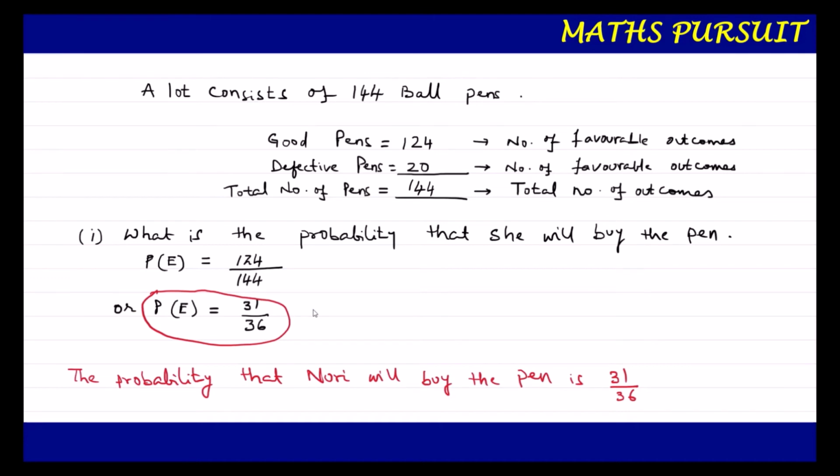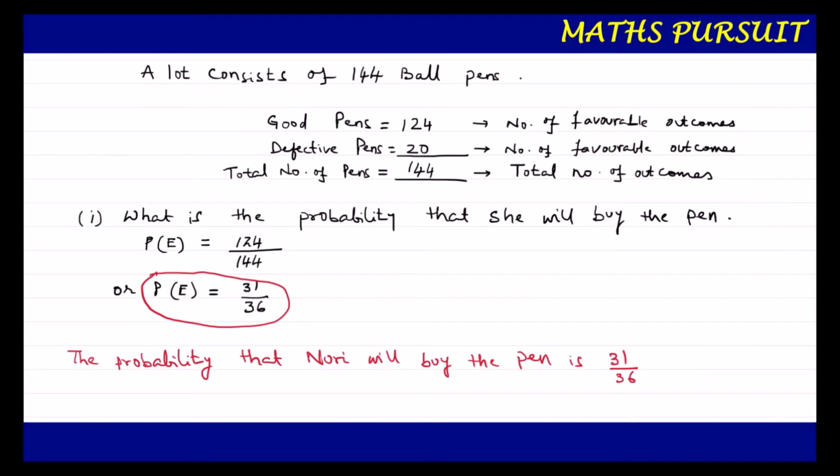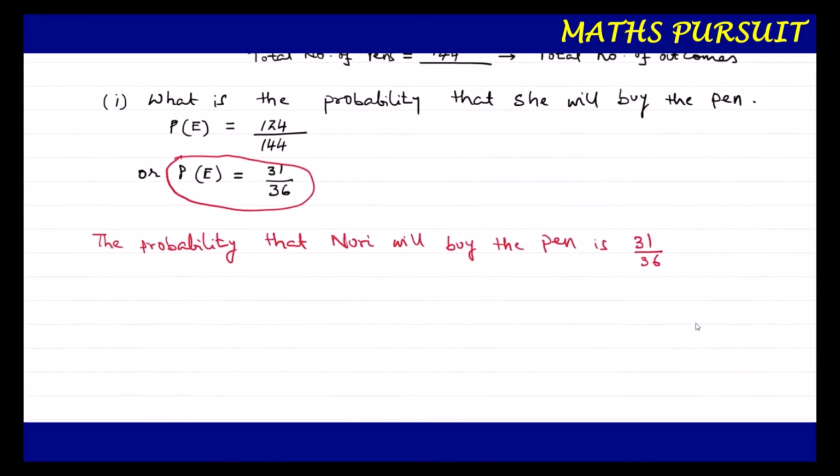Now let us move ahead and answer the second part of the question. So let us see what the second part of the question is telling us.